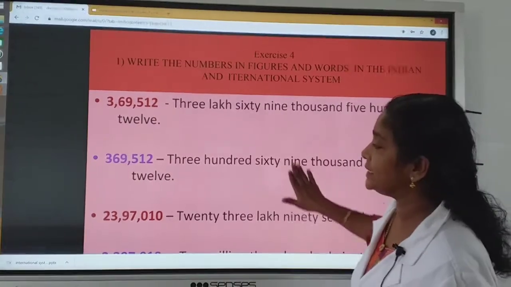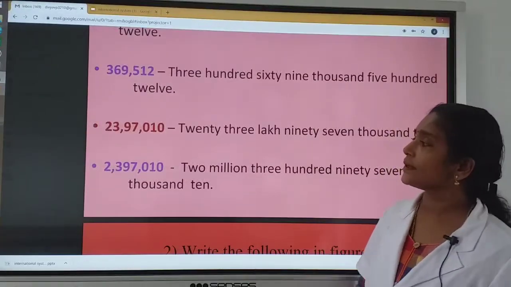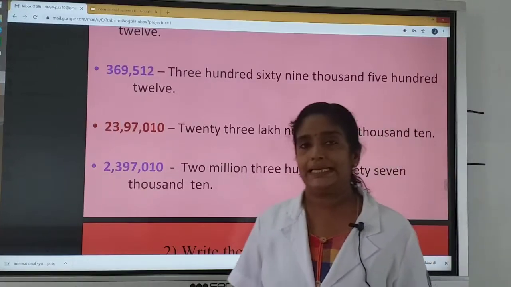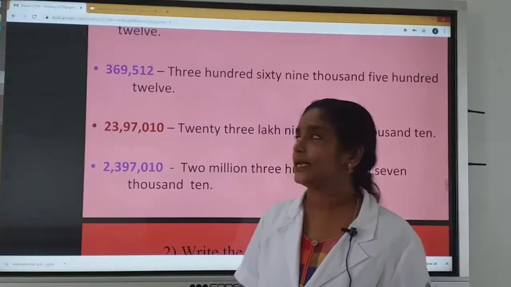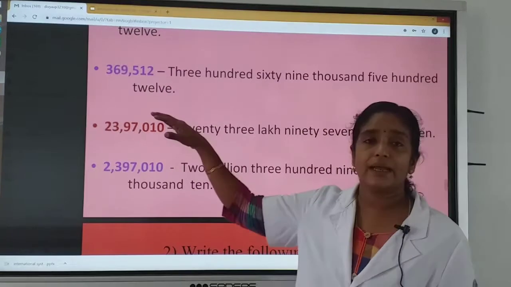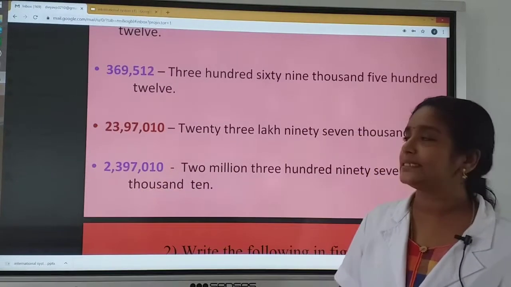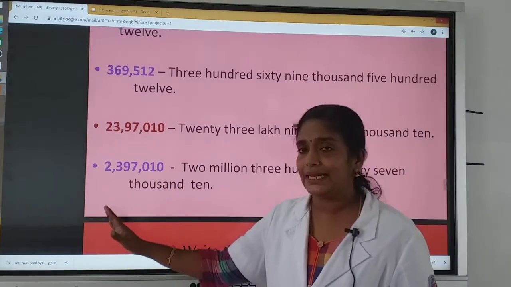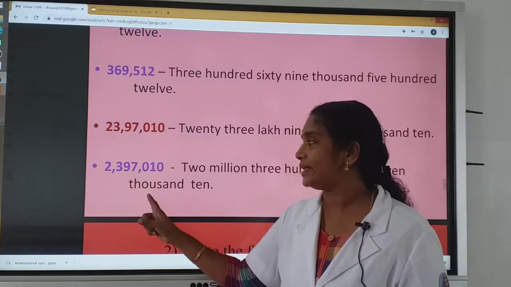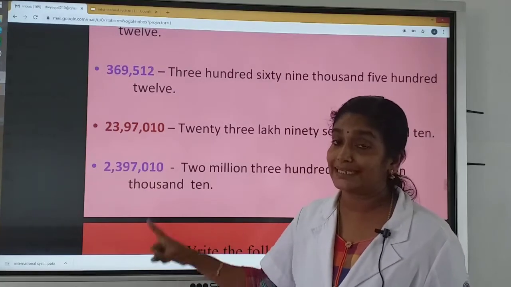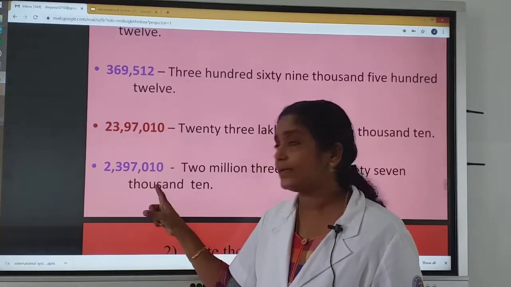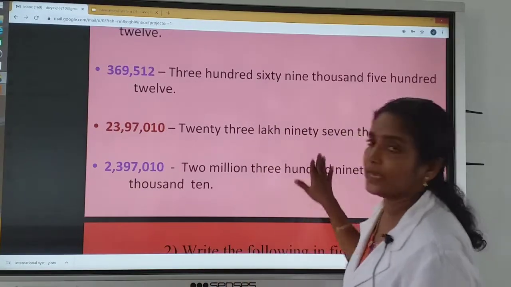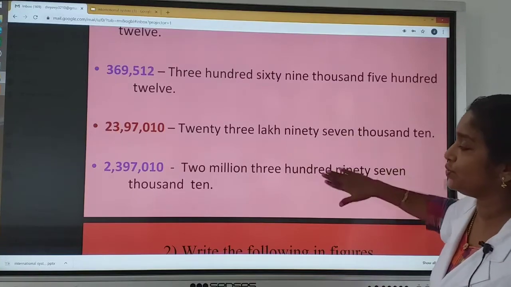Now consider the second number. We can read that number in Indian system as 23,97,010. And the same number we can read in international system as 2,397,010. Okay. Now we can consider question 2.